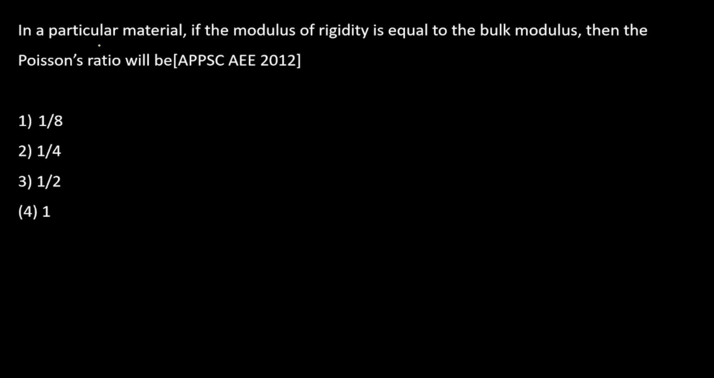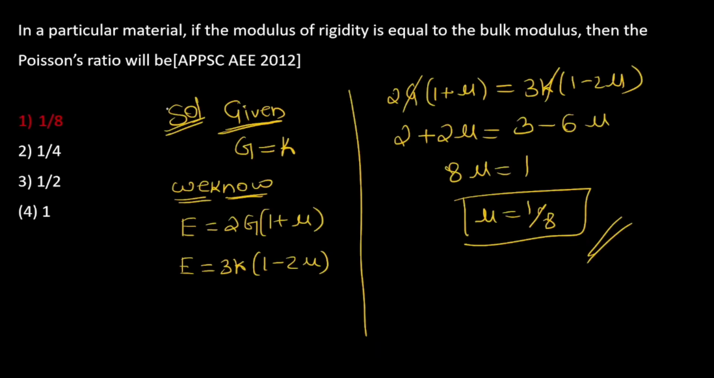First question, in a particular material, if the modulus of rigidity is equal to the bulk modulus, then the Poisson ratio will be. Given is modulus of rigidity equal to bulk modulus. So we know the relations E is equal to 2G(1 plus nu) and E is equal to 3K(1 minus 2 nu). Let us equate both, then these two cancel out, and if you solve this you will get nu is equal to 1 by 8. So option A is the correct answer.